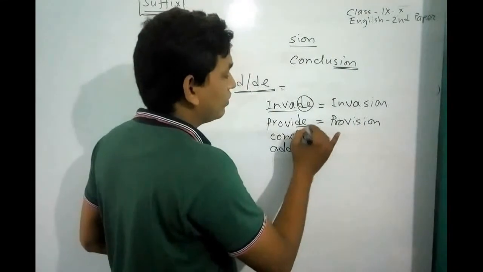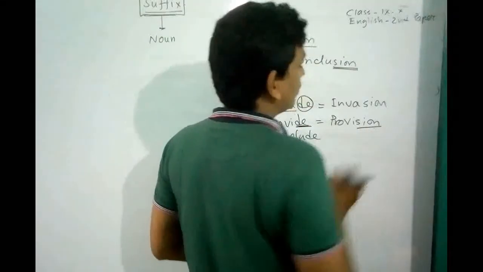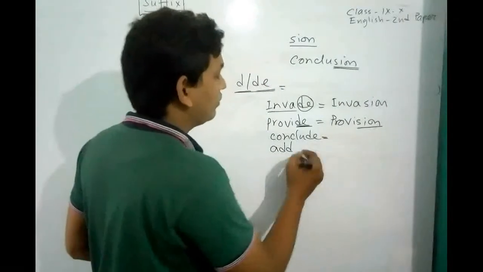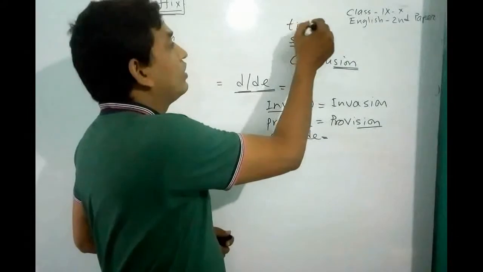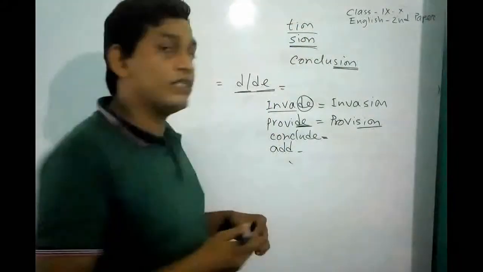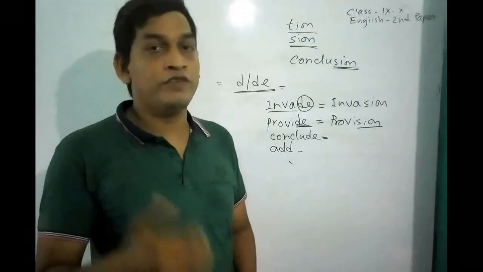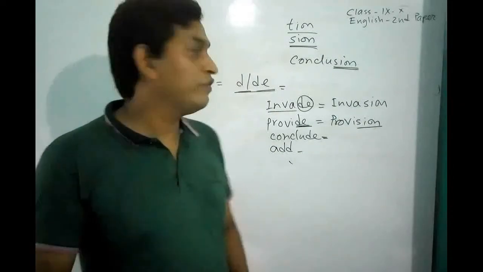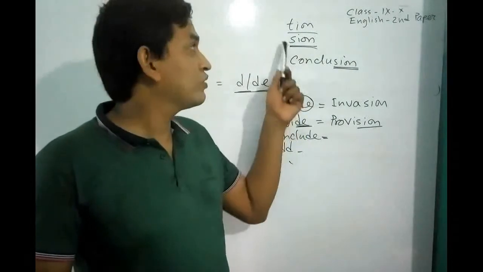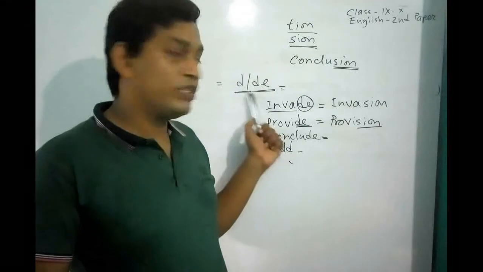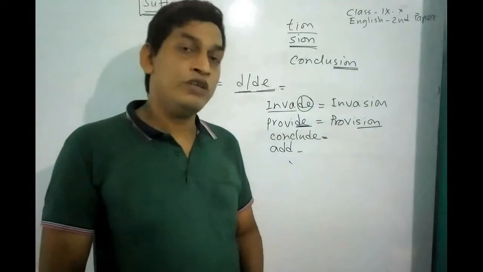Same as conclude and add. So TION and SION. I think these two suffixes are clear to you. Using these two suffixes, we can make verb into noun. Try to remember, if there is any verb that ends with T or TE, we must use TION, and if the verb ends with D or DE, we must use SION by omitting D or DE, T or TE.